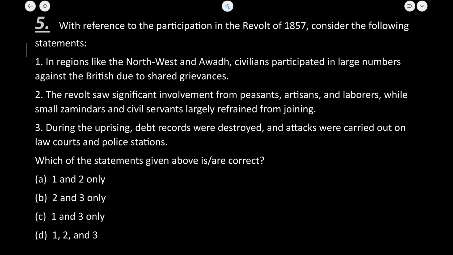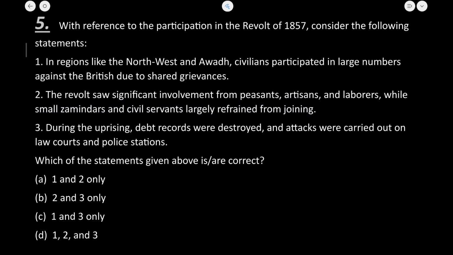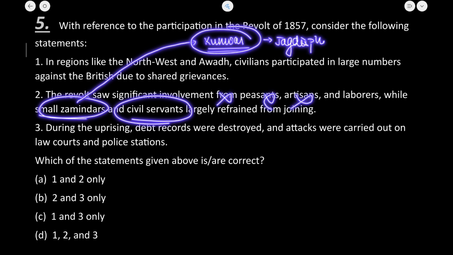Now, if I talk about the second statement, the revolt saw significant involvement from peasants, artisans, and laborers, while small zamindars and civil servants largely refrained from joining. Now, I already told you, this revolt saw involvement from peasant and artisan laborers, ये तो true है, but it also saw involvement from small zamindars and civil servants. For example, if I talk about Kuvar Singh, he was also a zamindar of Jagdishpur. Okay, so this statement is absolutely incorrect कि small zamindars और